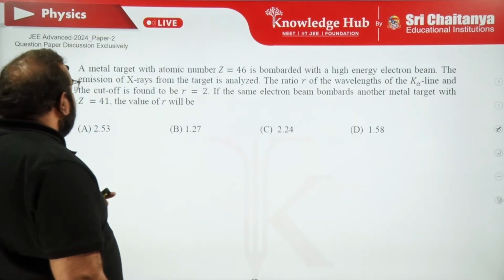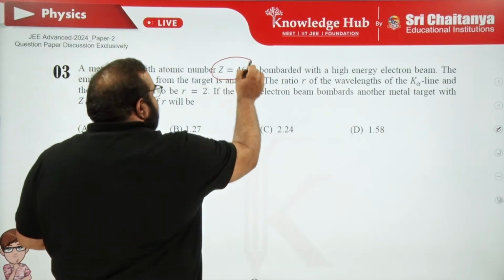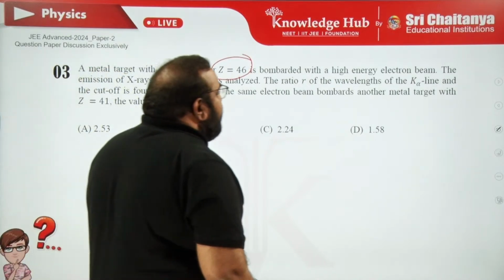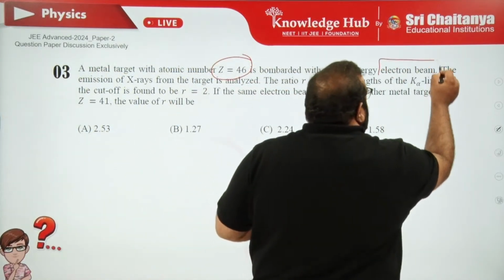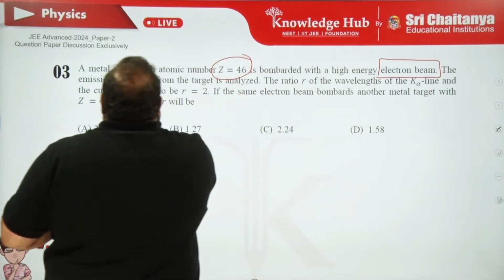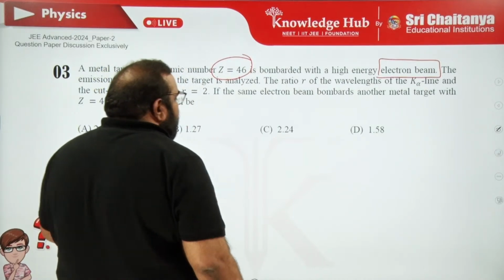Third question. A metal target with atomic number 46 is bombarded with a high energy electron beam. The X-rays emitted from the target are analyzed.